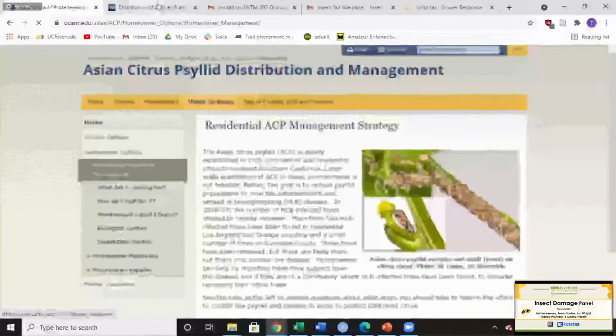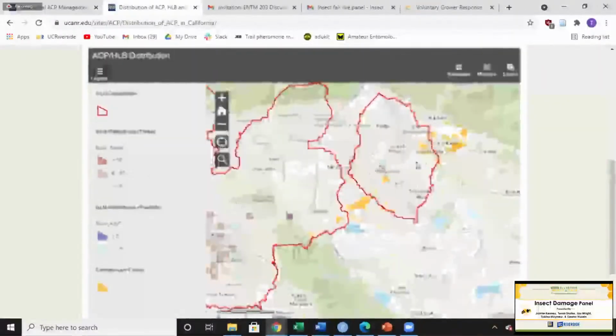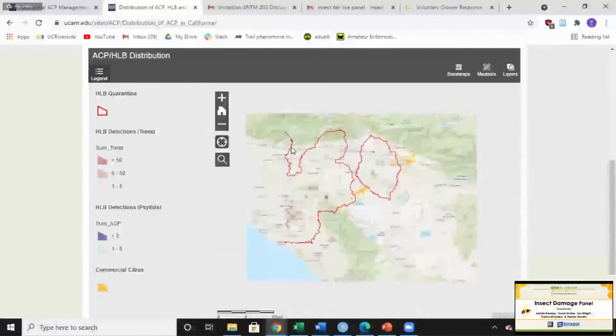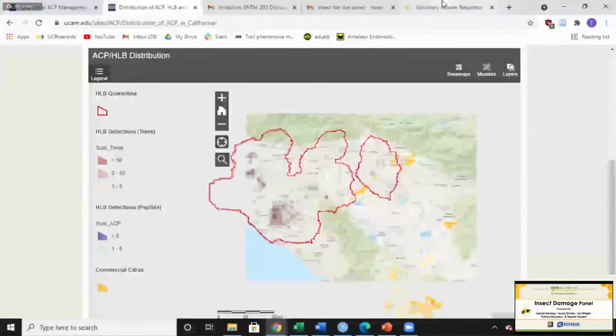Oh, okay, it's freaking out. We'll go somewhere else. And this is that map that I was referring to earlier. You can actually type in your address into this, and it'll give you where HLB has found in relation to your home. And that's important to know for a couple things. And this is regularly updated, by the way.